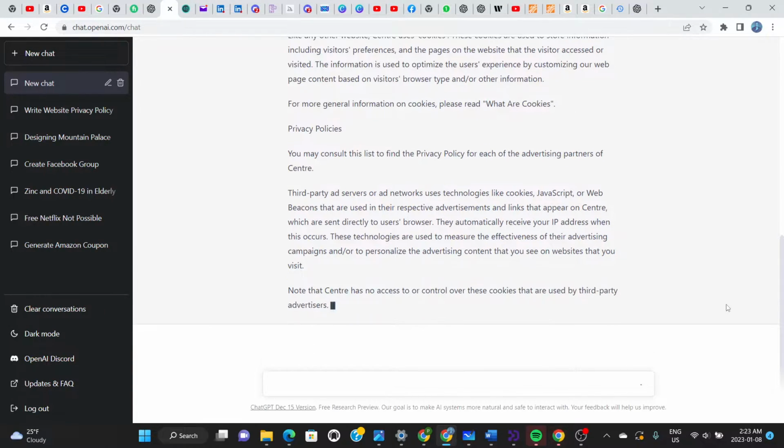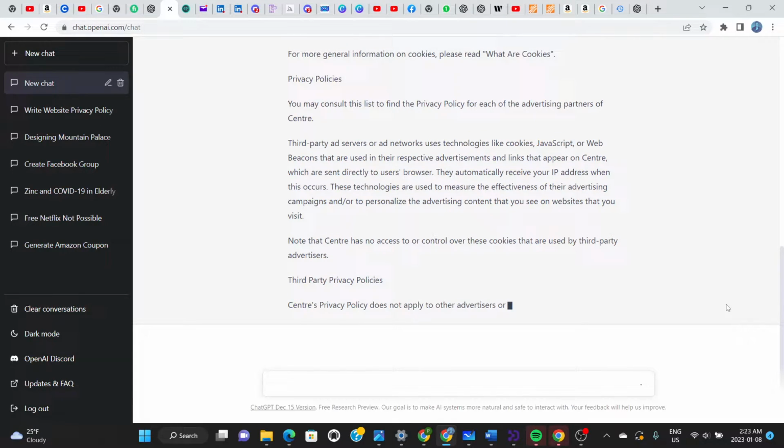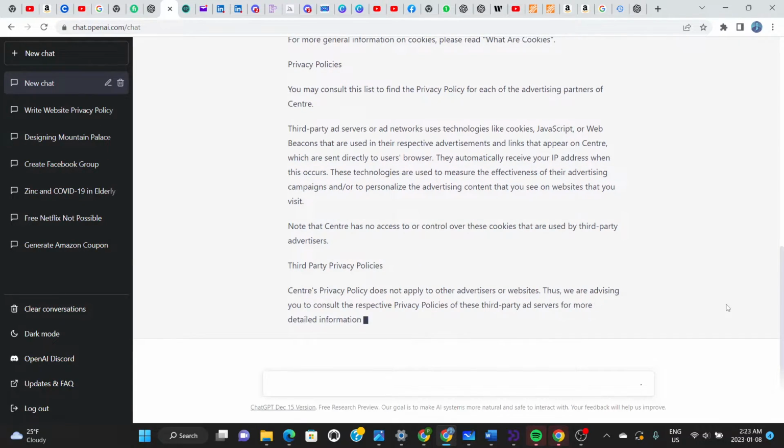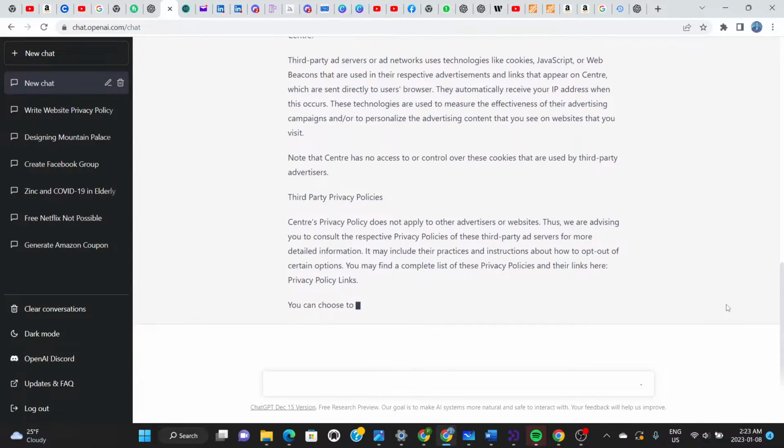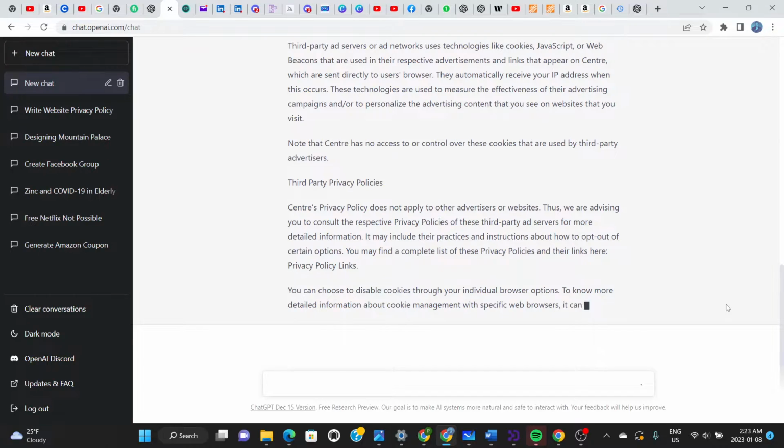It's done a good job because I have done one before, or someone did one for me in the past, and it's quite similar in the arrangement and the organization of the privacy policy.